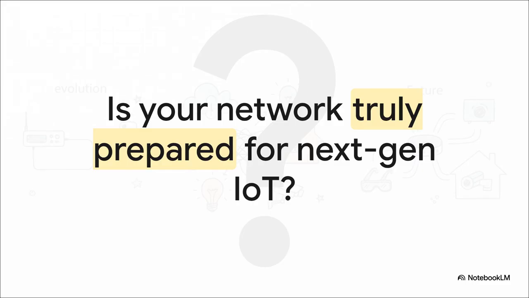So, we've covered the initial chaos, the awesome solutions found in Matter and Thread, the crazy physical interference war, and the heavy cryptography securing it all. Which really just leads us to one final big question. Is your home network truly prepared for the next generation of IoT? I highly encourage you to take the concepts from this explainer and go audit your own setups. Check your Thread border routers for version 1.4 support and make absolutely sure your smart home is built for the future. Thanks so much for exploring this with me.